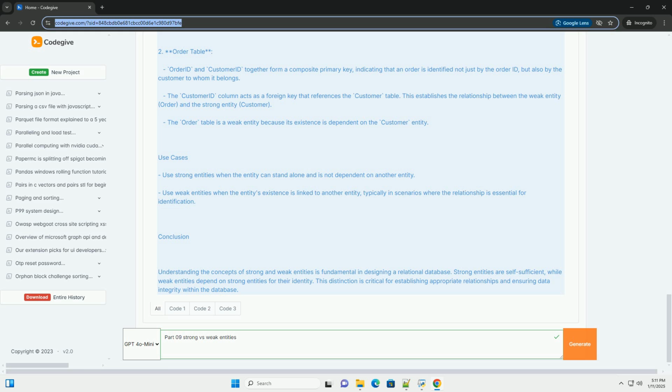Use cases. Use strong entities when the entity can stand alone and is not dependent on another entity. Use weak entities when the entity's existence is linked to another entity, typically in scenarios where the relationship is essential for identification.